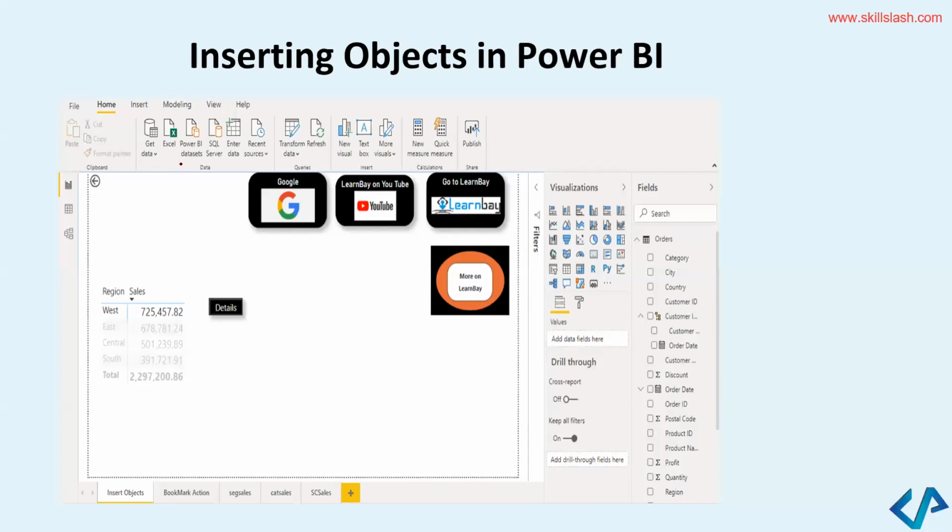If you carefully observe here, I have a table which is representing my region and the sales. Amazon's regions and Amazon sales. So Amazon has divided its sales regions into west, east, central, south. You can see in different regions, different sales are there. But then I wanted to add different objects. How can I add different objects? By clicking this option, objects, and you can see Google, LearnBay on YouTube, go to LearnBay, more on this, right?